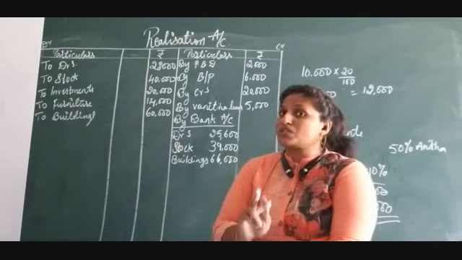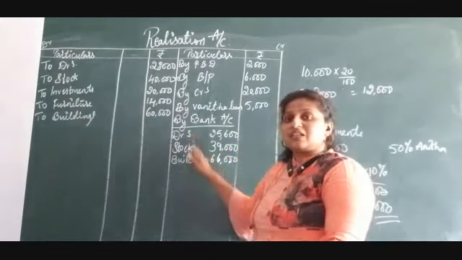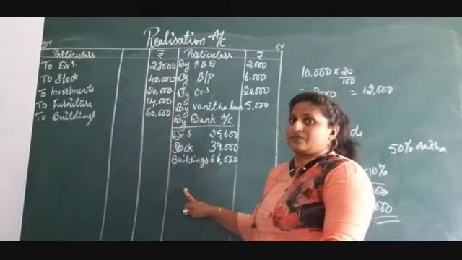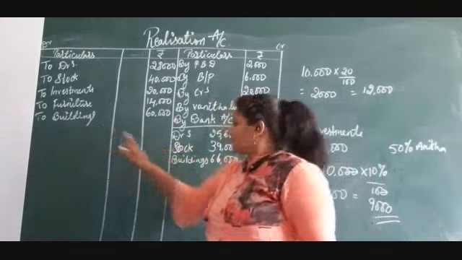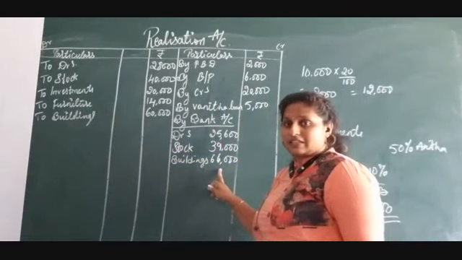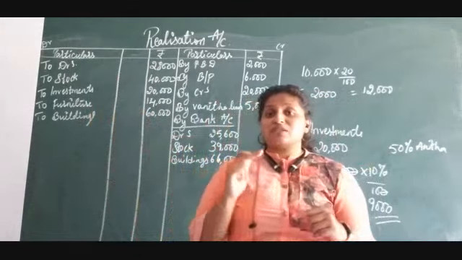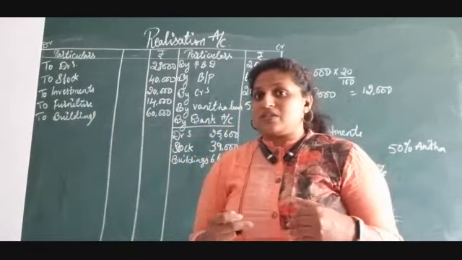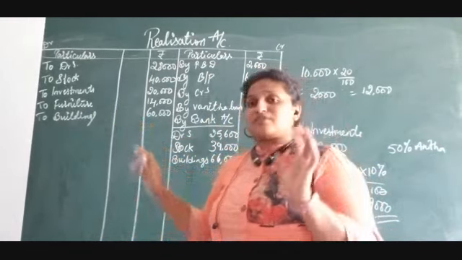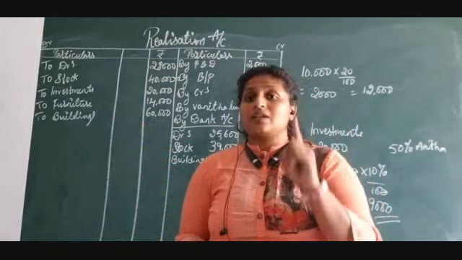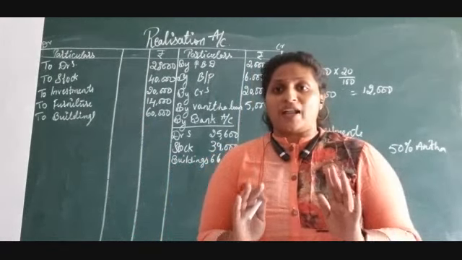So, some information is given related to that particular asset which is missing in the list of realized. And next, buildings value also is realized. It is given. So, if any asset's information is missing in the adjustments, if there is no information related to certain assets, it means you should consider that particular asset is realized at the book value.